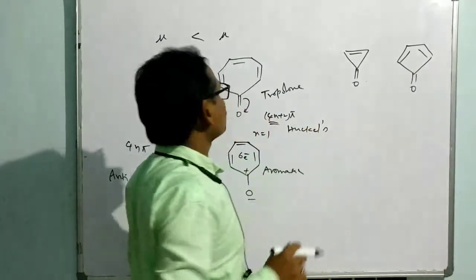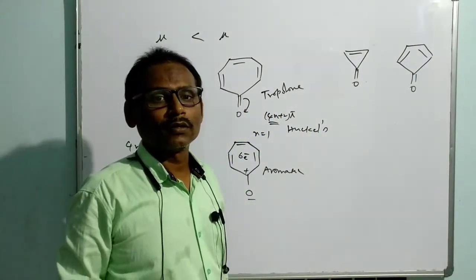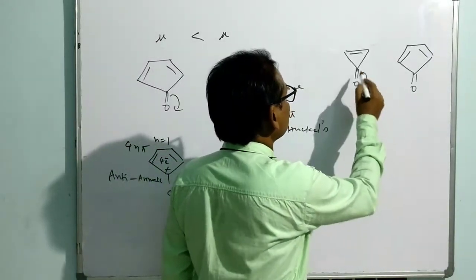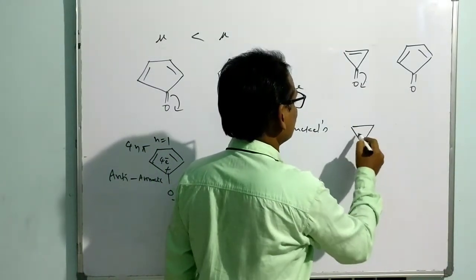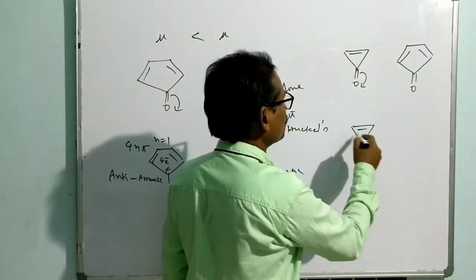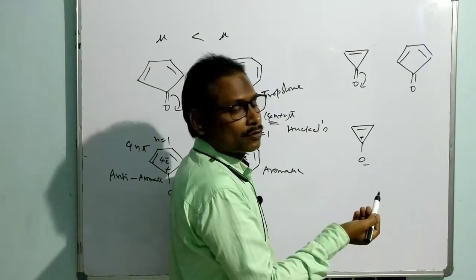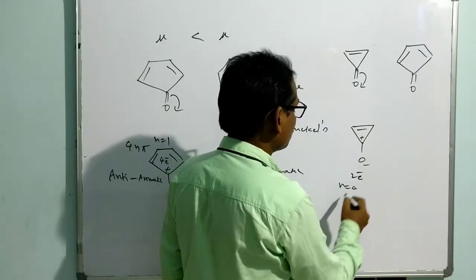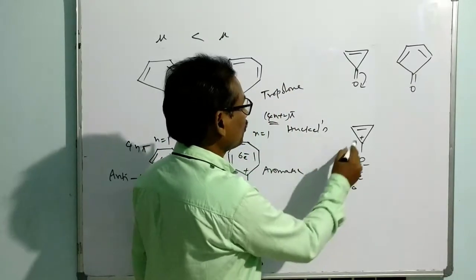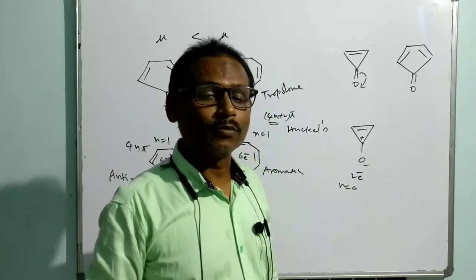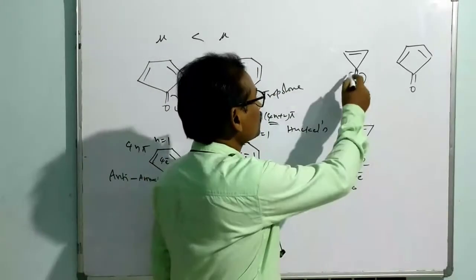Now once again the same question, which is more polar? If suppose it is shifted here, what happens? We get minus and plus. Now it is a system of 2 electron conjugation, because each and every atom is sp2 hybridized, so n is equal to 0. By placing n is equal to 0 in 4n plus 2, we get 2 electron conjugation. That suggests the cycle is more stable. So that's why this bond is more preferred to polarize.